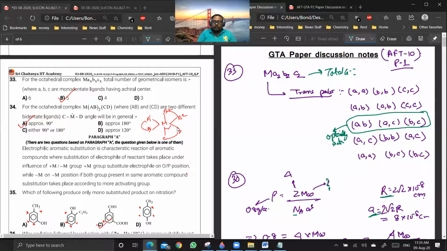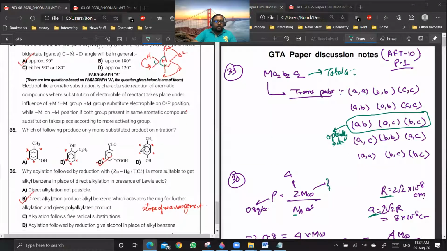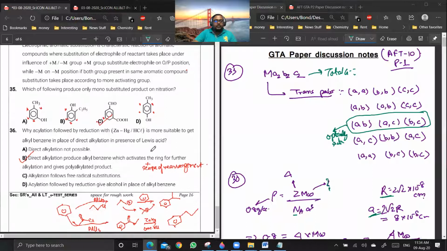So can't it be 120? There is no 120-degree position available in an octahedral complex. It is either 90-degree or 180-degree. That is why. Everyone is getting this? Yes or no? Yes, sir. Okay. So after this, 35 and 36.